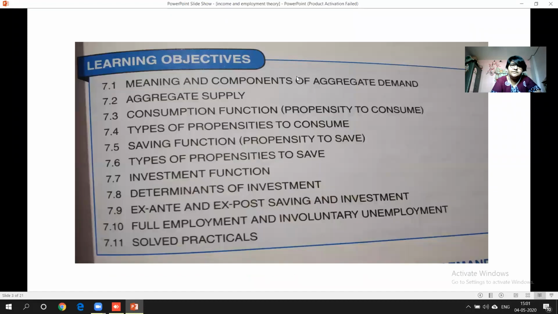These are the topics which we are going to cover under this particular chapter, but obviously today we are not going to cover all the topics. You can see meaning and components of aggregate demand. Today we are going to read especially the meaning and components of aggregate demand and some other properties of aggregate demand.